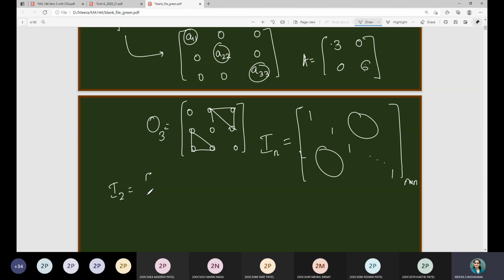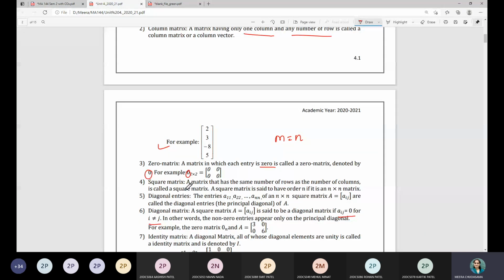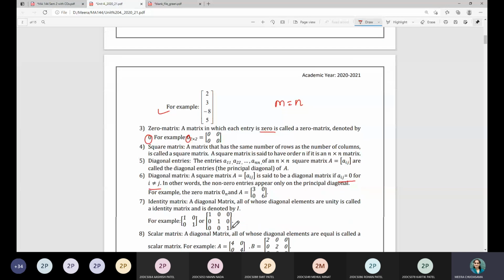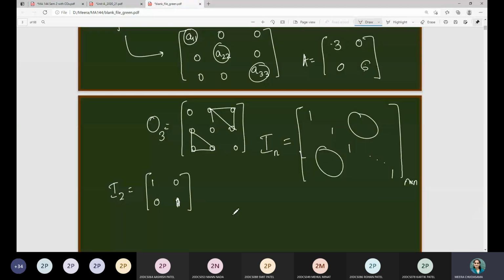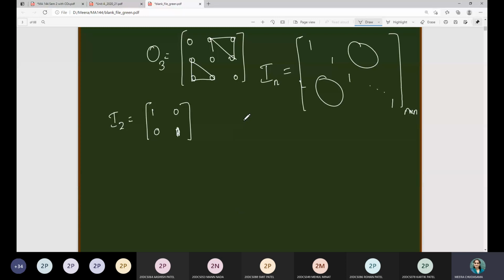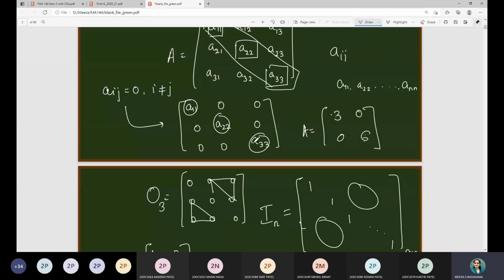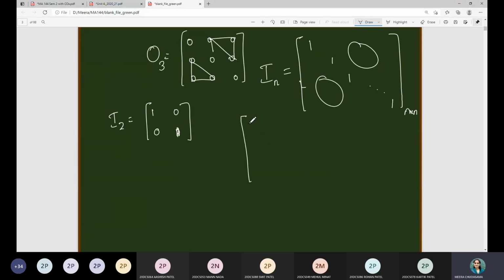Suppose this is of order n cross n. If I say I2, you have to consider the 2 cross 2 identity matrix with elements 1, 0, 0, 1. So a diagonal matrix having all diagonal entries as 1 is called the identity matrix, denoted by capital letter I. Now, in a diagonal matrix, suppose all the diagonal entries are the same, meaning A11, A22, A33 are all the same, then such a matrix is called a scalar matrix.